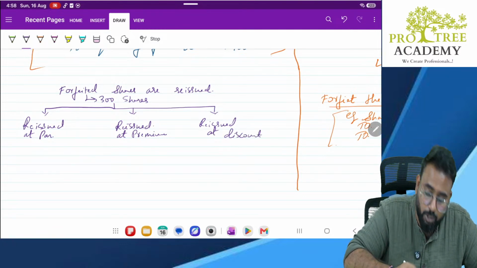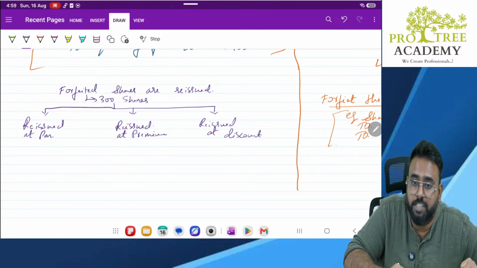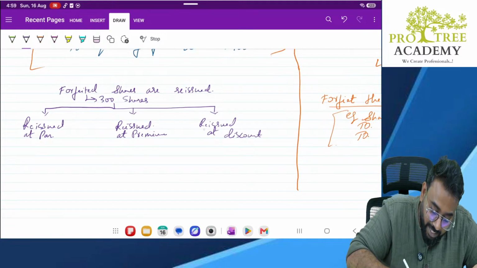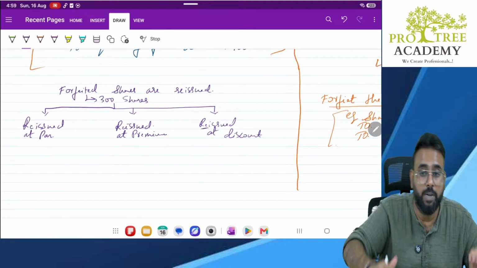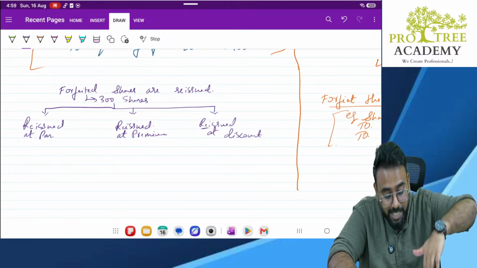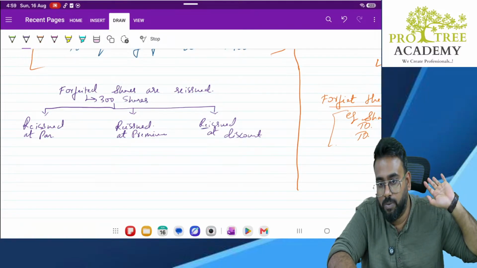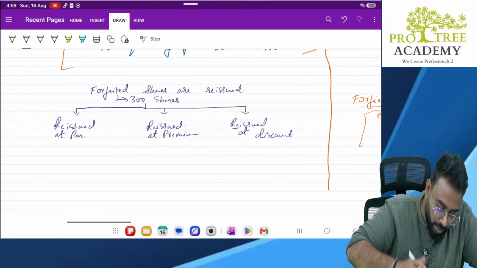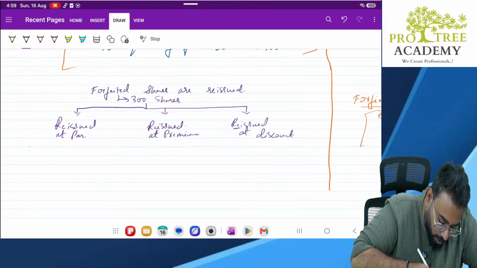Sir, what do you mean by this, sir? You told me you can't issue the shares at discount, correct? But here the reissue is happening at discount. That means it is not the original issue which happened at a discount. It is reissue which is happening at a discount. Clear?